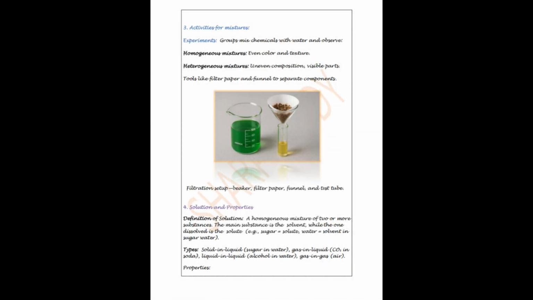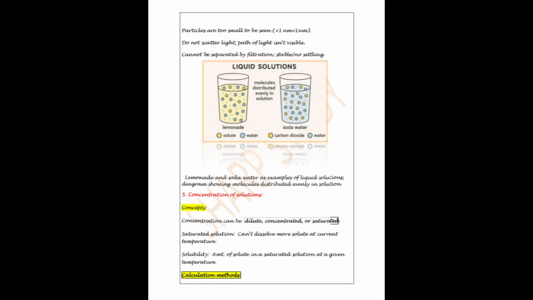A solution is a homogeneous mixture of two or more substances. The substance present in larger quantity is the solvent, and the one dissolved is the solute. For example, in sugar water, sugar is the solute and water is the solvent. Properties of solutions include: particles are too small to be seen. They do not scatter light. They cannot be separated by filtration. That's why when light passes through salt water, we cannot see its path.